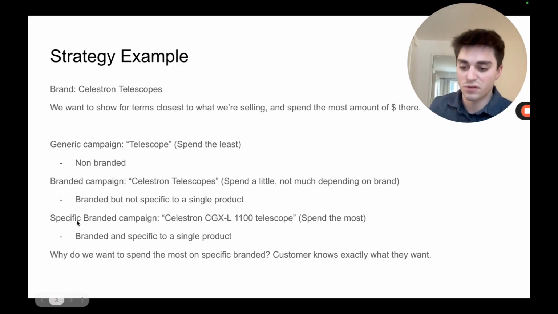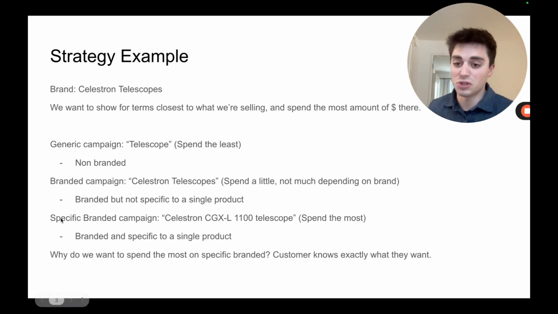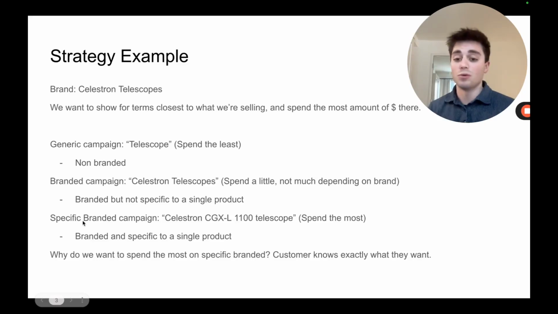And then this is where we spend the most of our money right here: the specific branded campaign, Celestron CGXL 1100 telescope. If you're selling a Celestron CGXL 1100 telescope, you'd be willing to spend way more money there than on someone just looking up a telescope. So this is where we spend the most amount of money, on that specific keyword. Why do we want to spend the most on specific branded? The customer knows exactly what they want. In these videos, when we get into the Google Ads section, I'm going to show you how we tell Google that we want to spend a lot of money here and not a lot of money in the generic telescope campaigns.